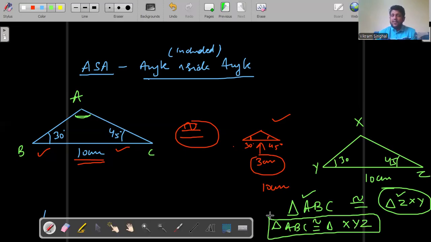So till now we have learned three congruency rules, that is side side side, side angle side, and angle, side, angle. These three rules are very important, and in one form or the other they'll be used in class 10th also, but the topic is a little changed. It is not congruency but similarity, and you learn what do you mean by similarity in the higher classes. Okay, so I hope this topic is made clear to you.